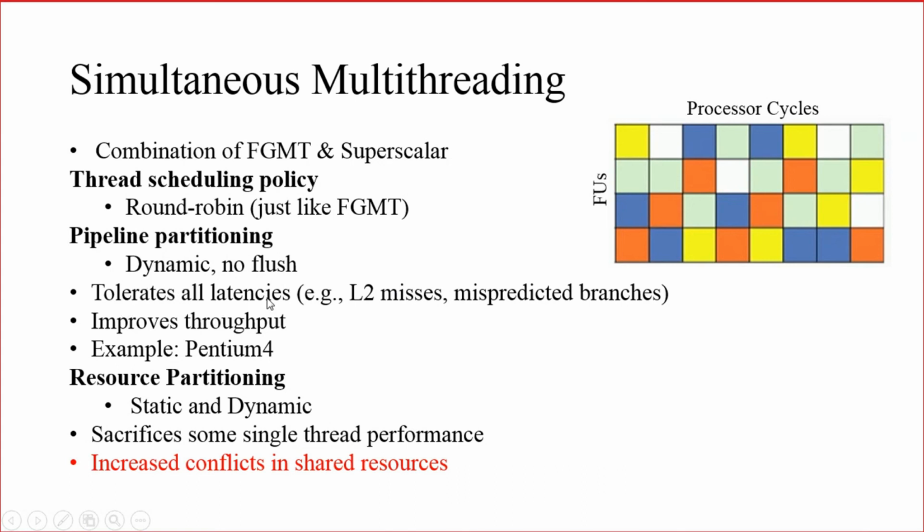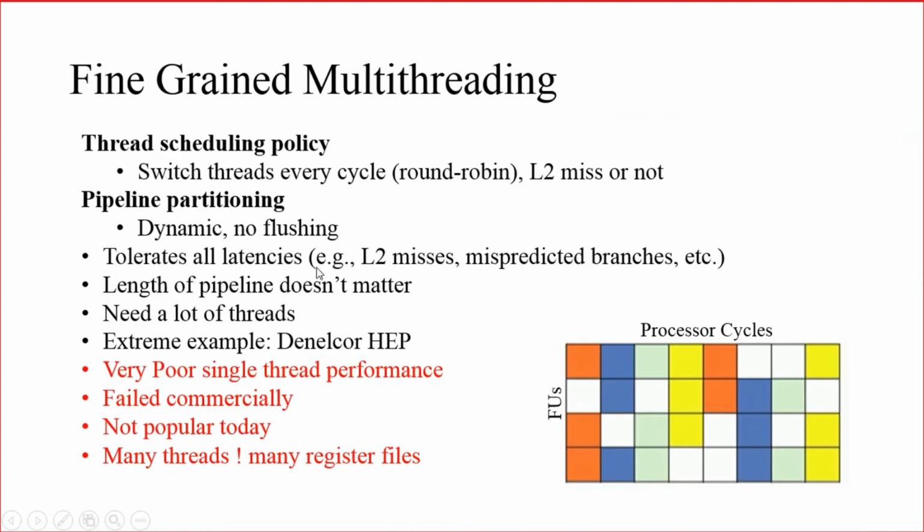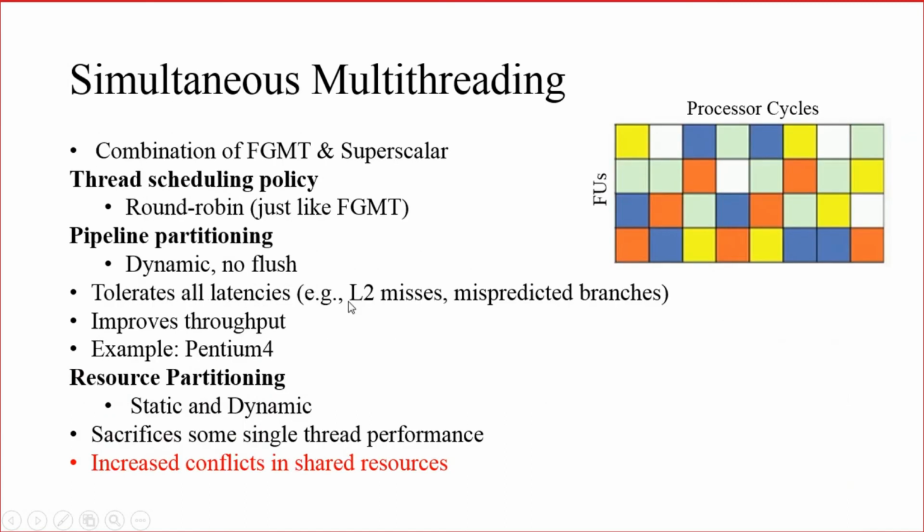So it again, same as the fine grained, tolerates all the latencies. Whenever there is a latency, whenever it is trying to get some data and it is not available, then the next thread which is free to execute on the execution unit can get executed.